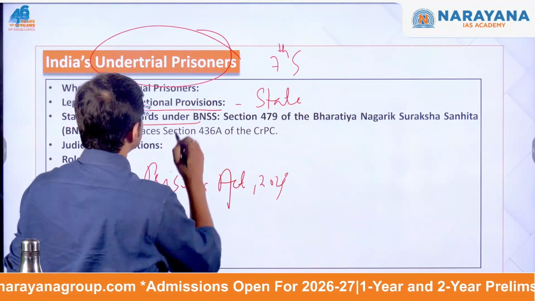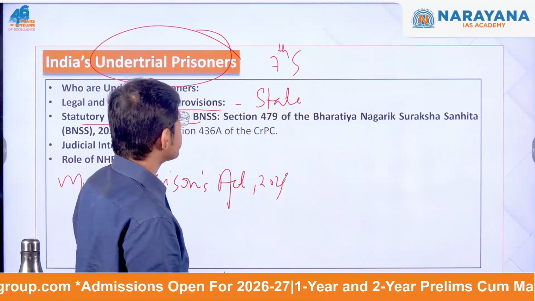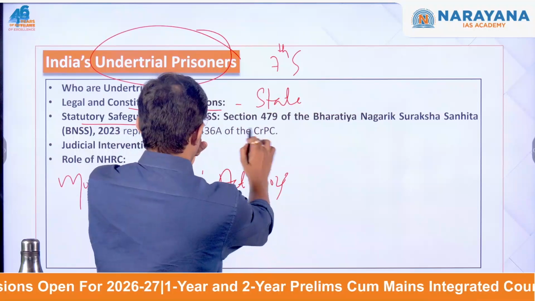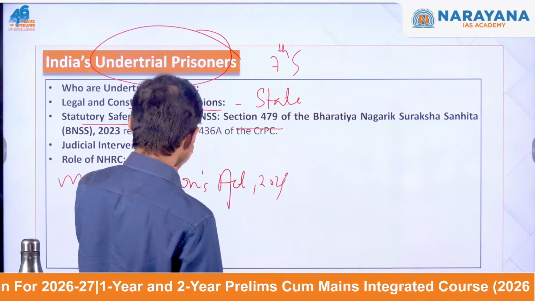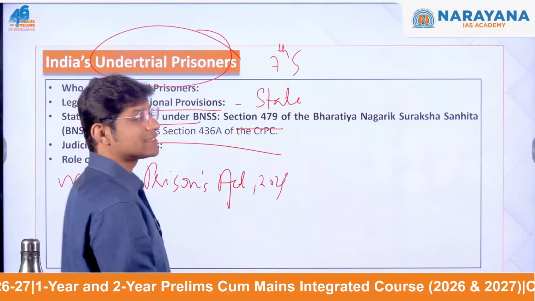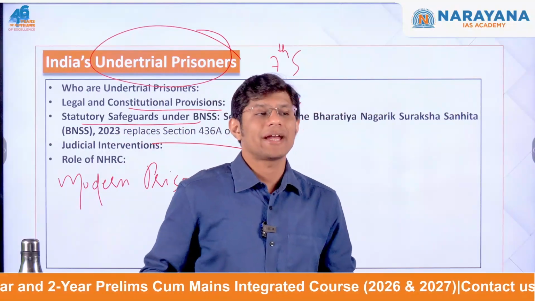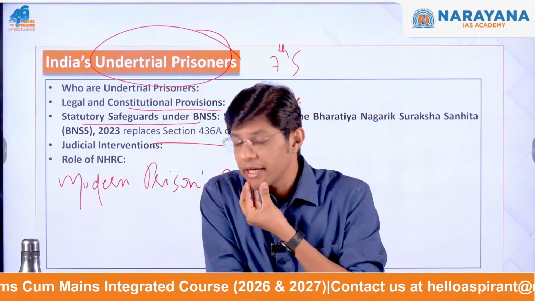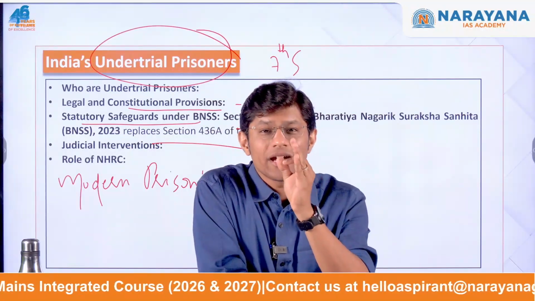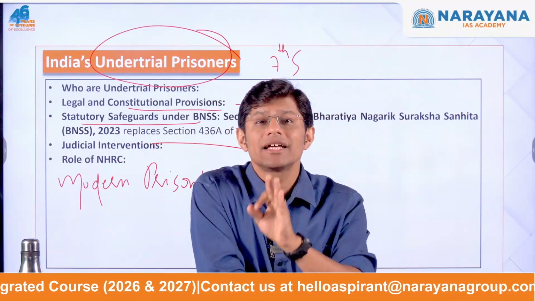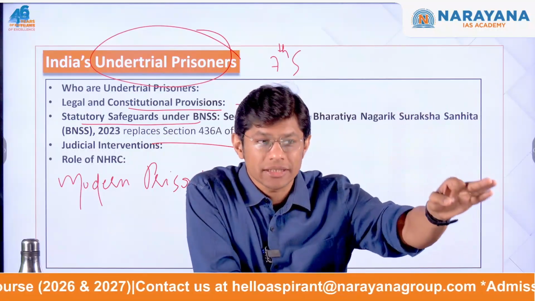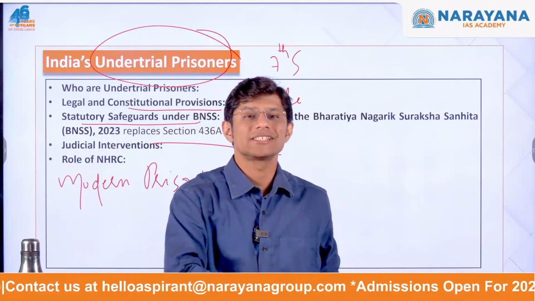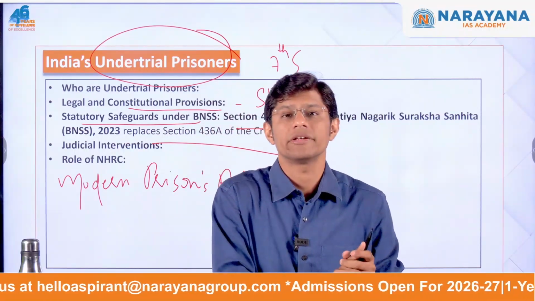Regarding the statutory safeguards under the newly constituted BNSS, now section 497, which replaced the CRPC Act, it mandates release of the under trial if the under trial has spent half of the maximum sentence as an under trial and is not charged with offenses punishable by death or life imprisonment.